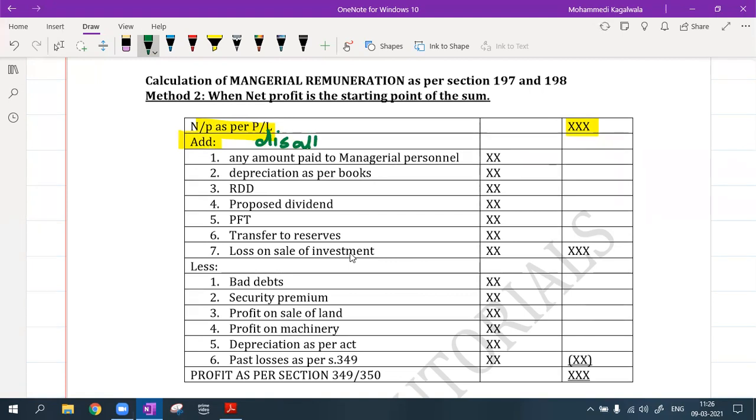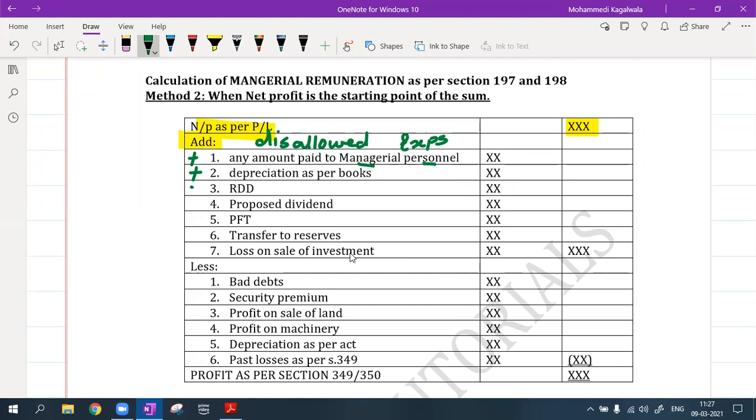Disallowed expenses I will add back. Whatever they have paid to managerial personnel, I'll add back. Why? Because I am now calculating the managerial remuneration, so why will I consider the one given in the books? Depreciation as per books I will add back because I am allowed depreciation as per the Act, not depreciation as per the books.